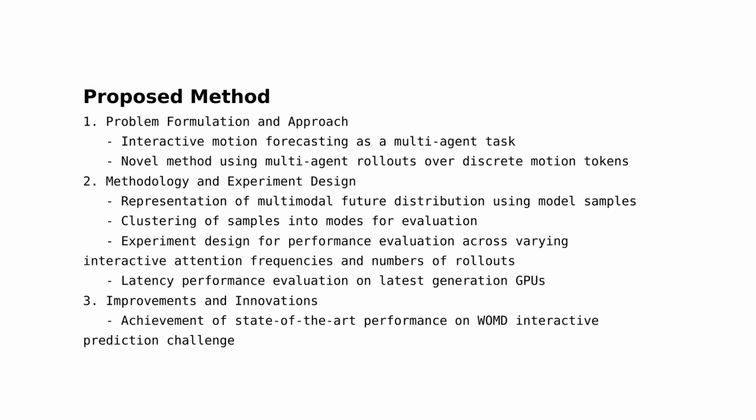Section 1. Problem formulation and approach. The authors of this paper have tackled the complex problem of interactive motion forecasting. They have formulated this problem as a multi-agent task, where the goal is to predict the joint distribution over multimodal futures. The authors have approached this problem by leveraging multi-agent rollouts over discrete motion tokens, which is a novel method that differs from previous approaches.